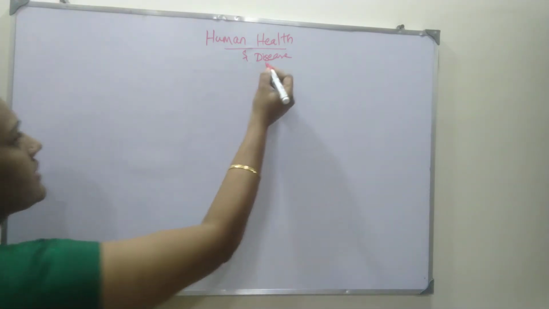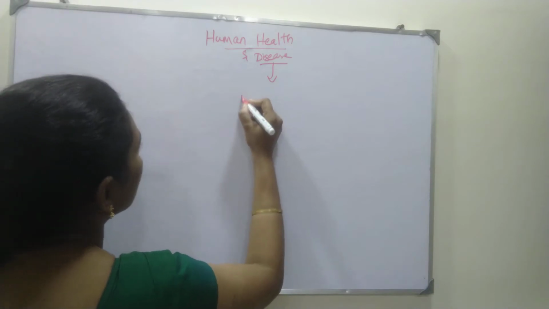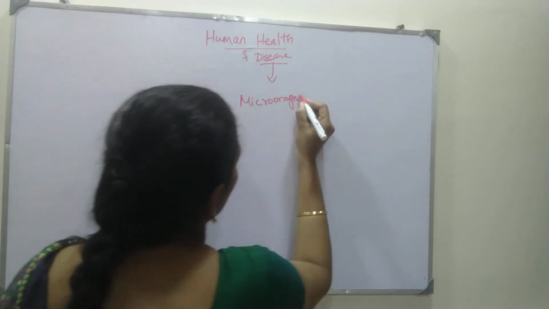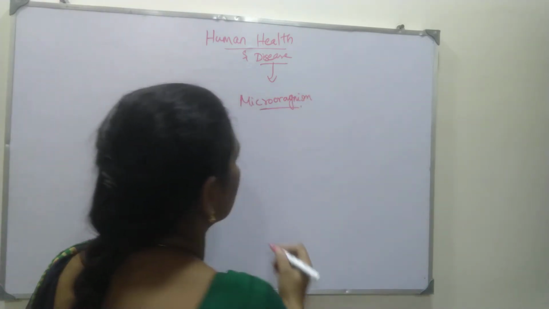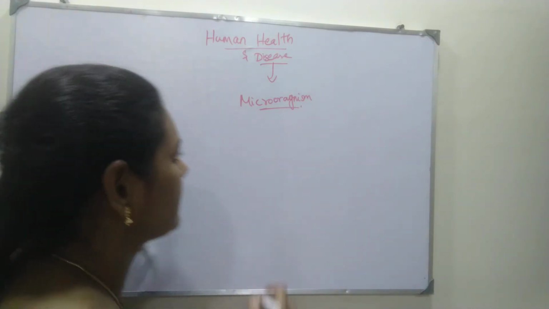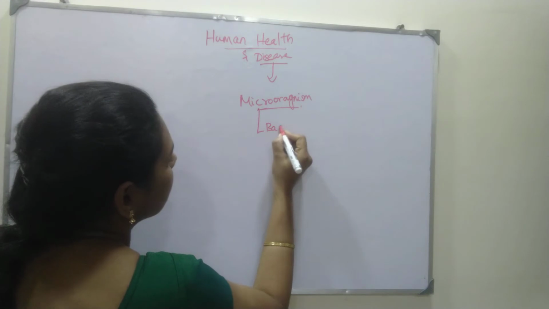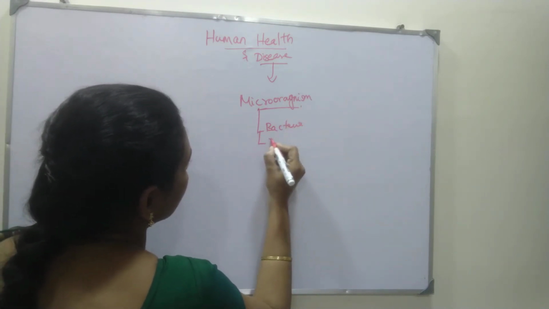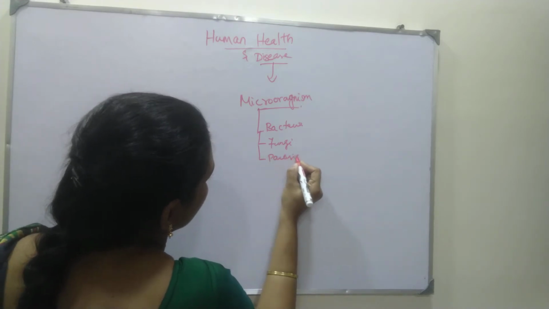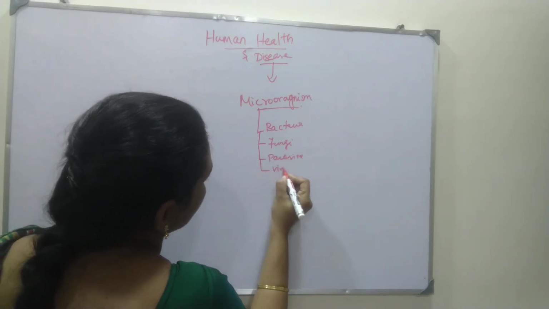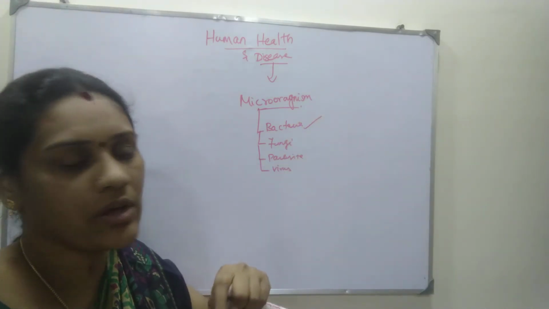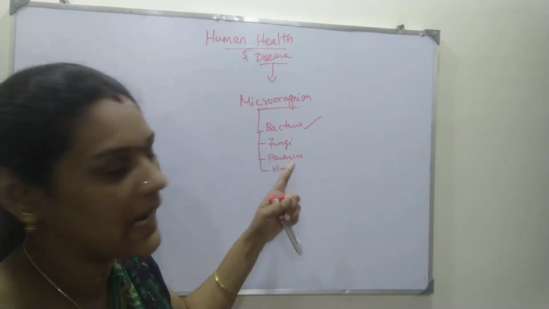Disease means it is actually caused by microorganisms, right? You have a little bit of knowledge of the microorganisms that you studied in your lower classes. These microorganisms are bacteria, fungi, parasites, and viruses. You have learned about bacteria, so now I am going to deal with fungi and parasites.